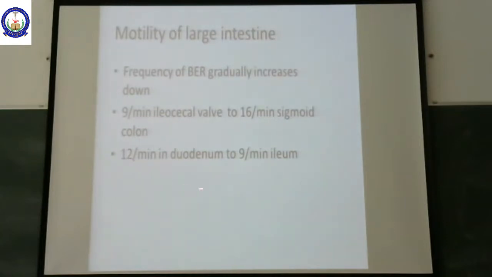Whereas, how much was it in the small intestine? It was 12 per minute in the duodenum and 9 per minute in the ileum. So the basic electrical rhythm increases as we go towards the rectum.